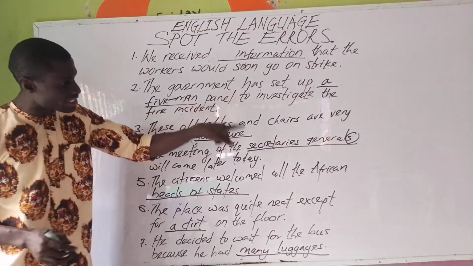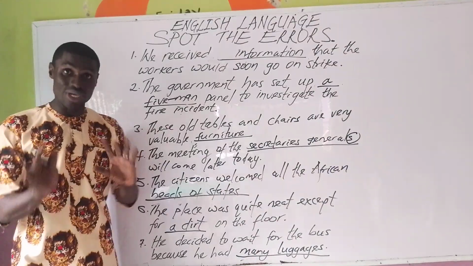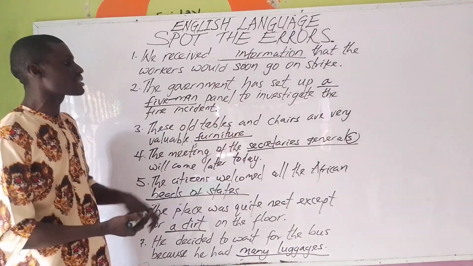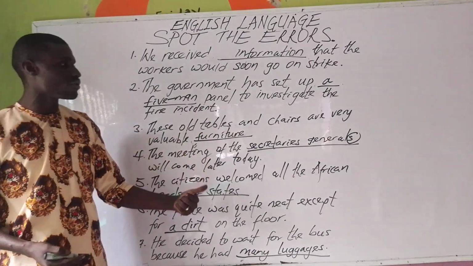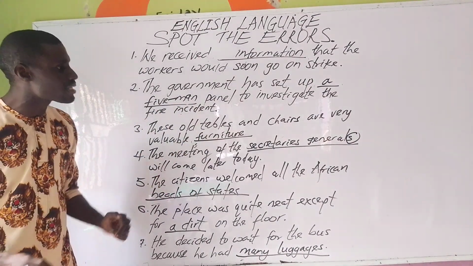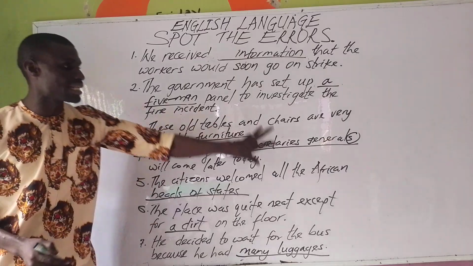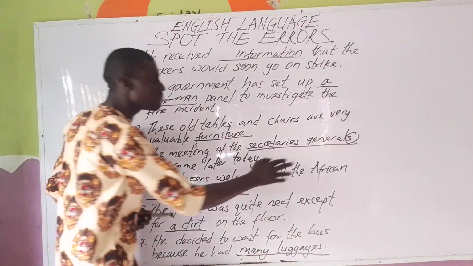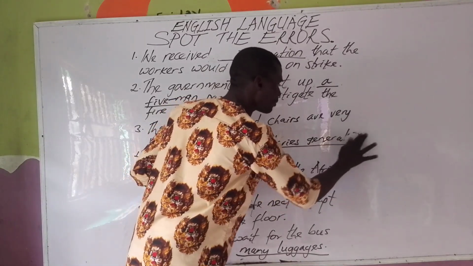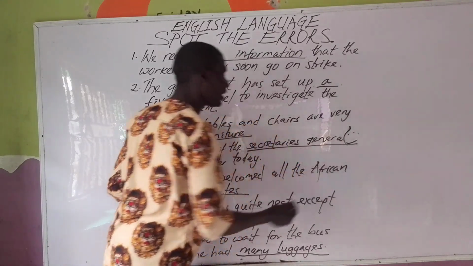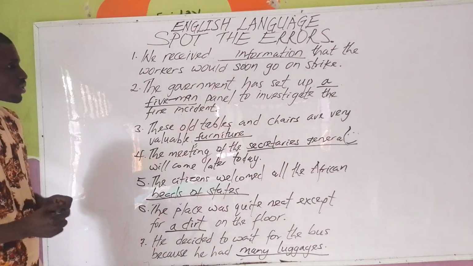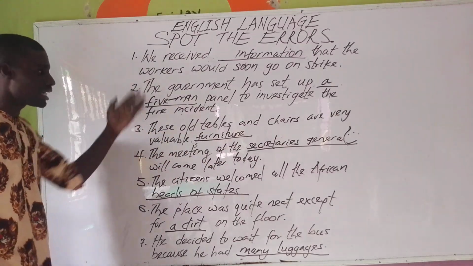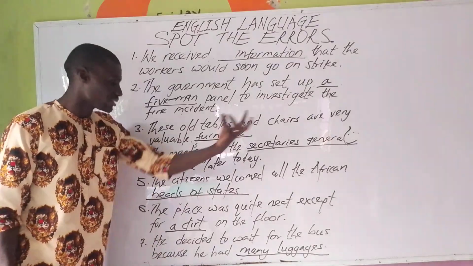This word in this context, general, though it can be a noun, it can be an adjective, in this context, it is an adjective. So against the background of what I said earlier, an adjective cannot be pluralized. Therefore, we should remove the s and we should have only secretaries. So the plural form of secretary general is secretaries general.